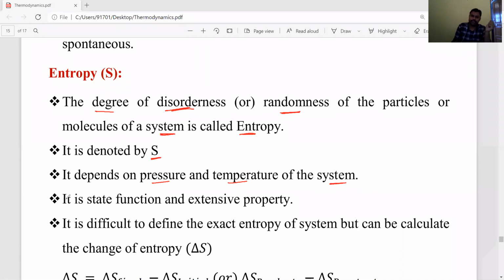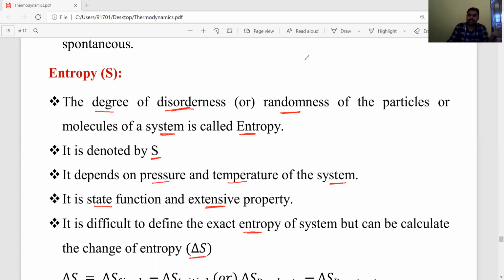And we know that entropy S depends on the initial and final state. That's why it is a state function and it is an extensive property. It is difficult to define the exact value of entropy of the system, but we can calculate the change of entropy, that means delta S. But the exact value of entropy we cannot calculate, like internal energy or enthalpy.